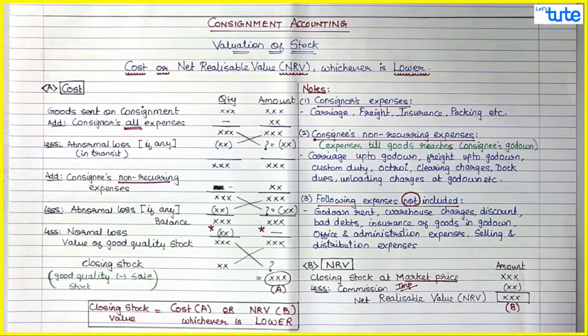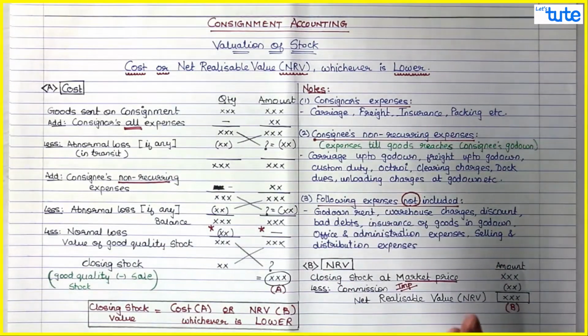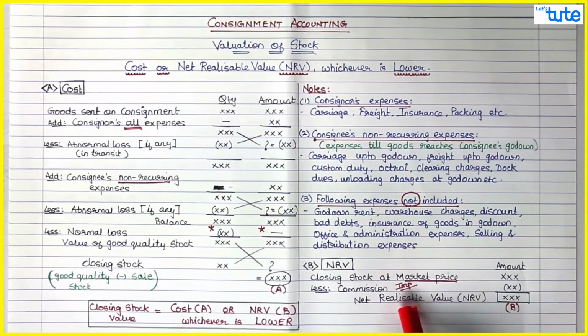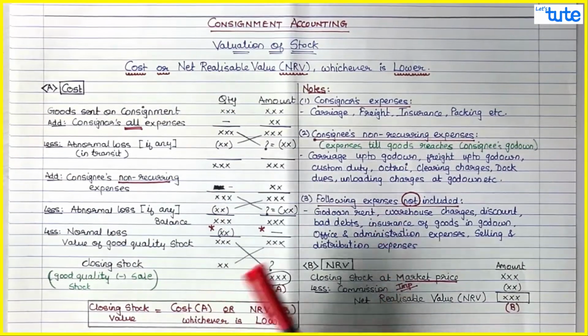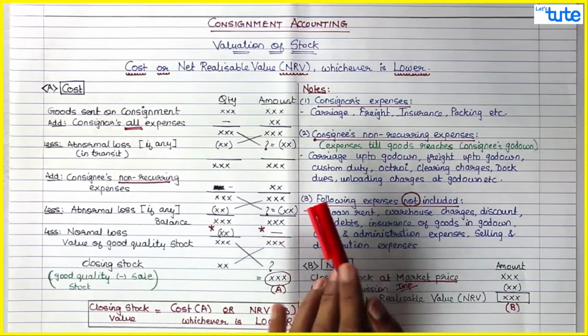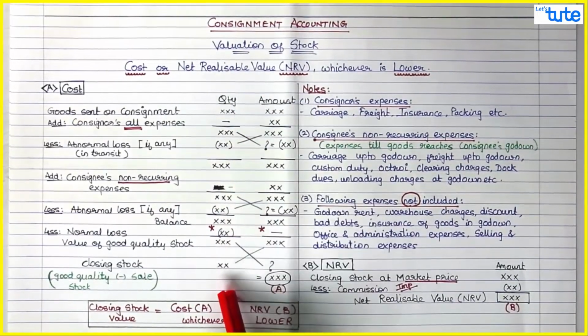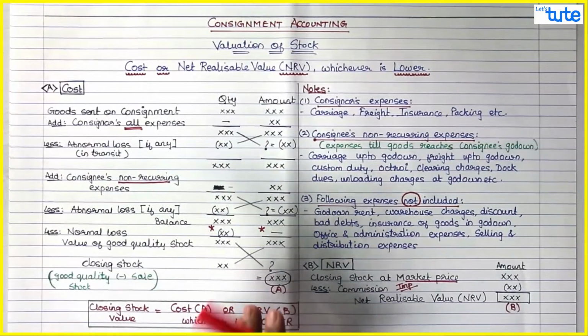So if they have specified the market price of the closing quantity at the accounting period end or the year end, that the market price of the goods is this much, then you do the NRV. If they don't specify market price, then you will just do the cost, as we have done in the example where there was no market price and we just found out the cost of the closing stock, and that we will account in our books of accounts.